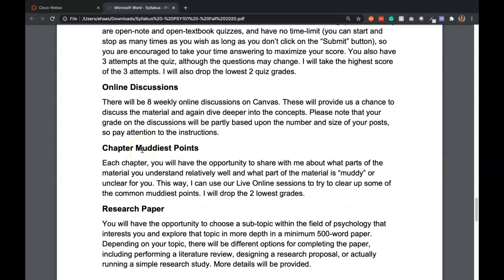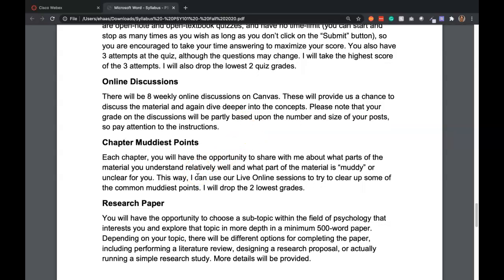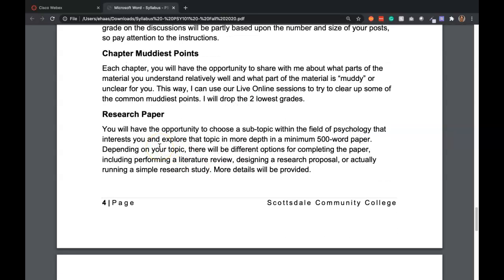The online discussions once a week. And again, you want to be posting, usually it's a main post and then 2 response posts for each one to get full credit. The Muddiest points, just do them and you'll get the grades. And then the research paper is going to, again, be this probably written paper. There might be a presentation opportunity if you prefer that option. So I'll be playing around with those.